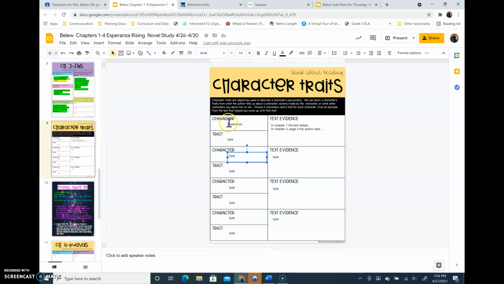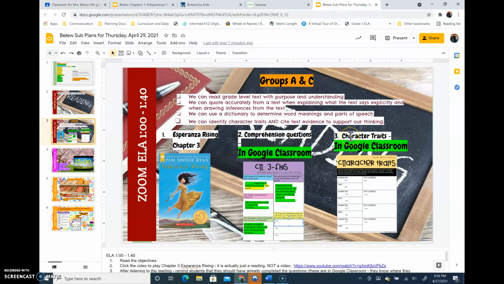But make sure you have 1, 2, 3, 4 different characters. Make sure you've typed their name in and that you've typed their character trait. You can also research character traits to help you come up with some words. Don't forget, you need to include that text evidence, okay? That does need to be finished.